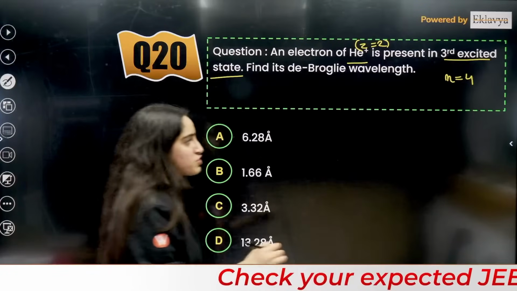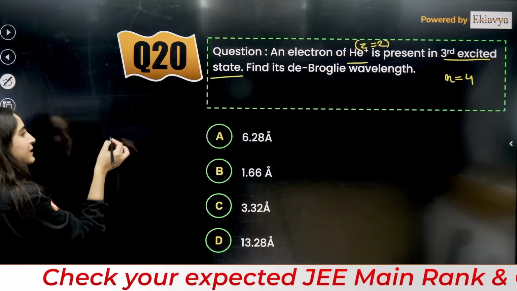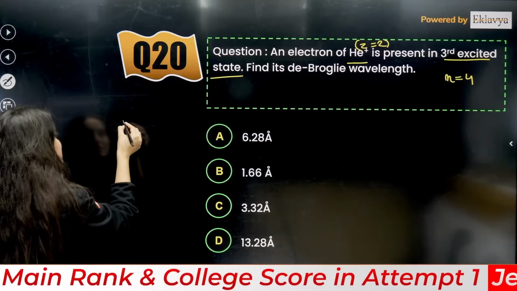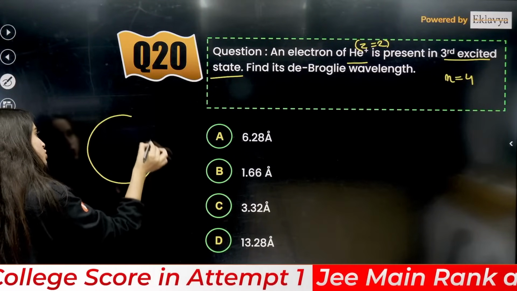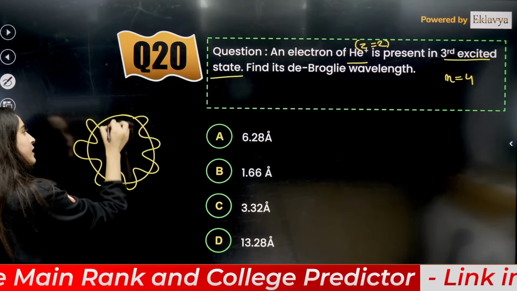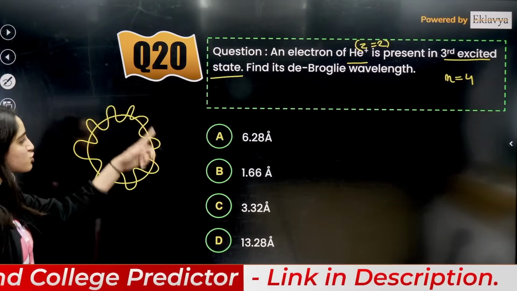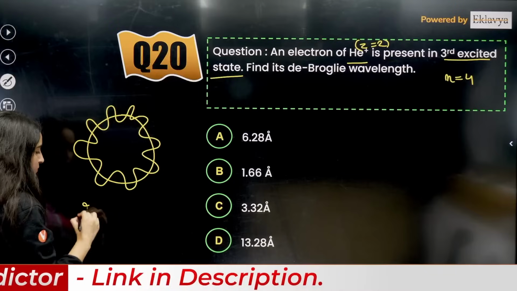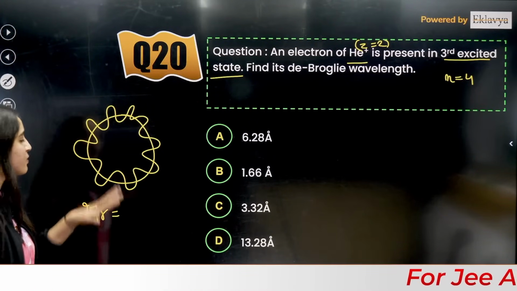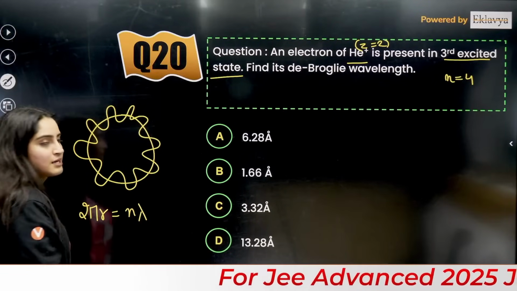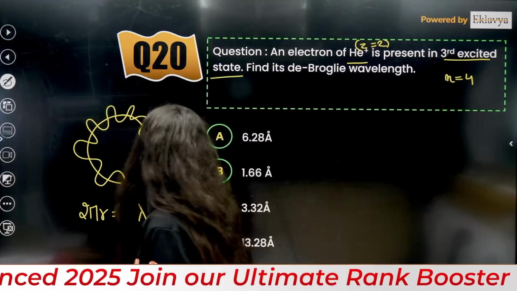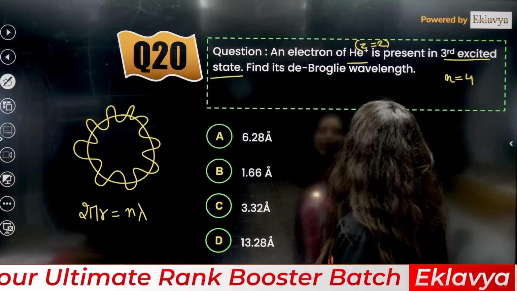It's an interesting question. If you remember one diagram, de Broglie is basically based on dual nature. They said that yes, it has a particle nature also, and it has a wave nature also, like this. So in the particle nature, 2 pi r is the circumference of the circle. It is equal to the number of waves into lambda, right? Okay, because it is also showing the wave nature. So now you just have to put the value. What is given to you? Radius you can calculate first.